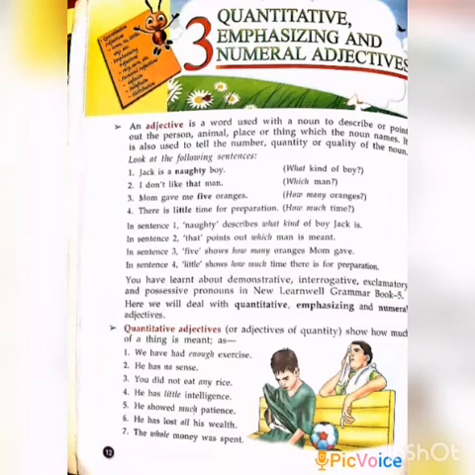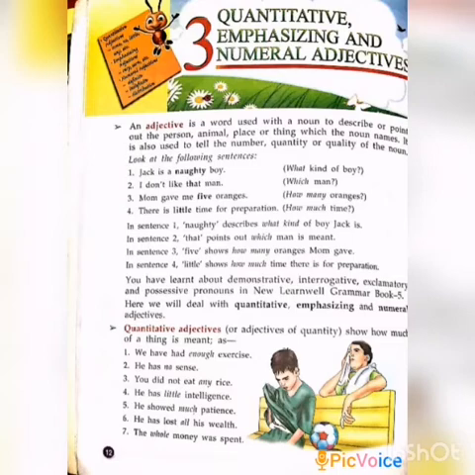And the third one, you did not eat any rice. Here, the quantity word is any. He has little intelligence. Here, which is the adjective of quantity? Little. He showed much patience. Here, much is the answer. He has lost all his wealth. Here, all is mentioned as a quantity. And the 7th one, the whole money was spent. Here, whole is a quantity. Okay, clear students? How much of the thing it is, is known as a quantitative adjective.